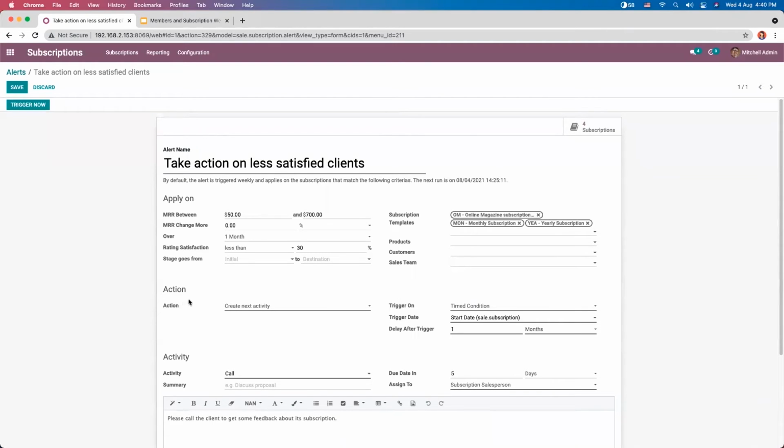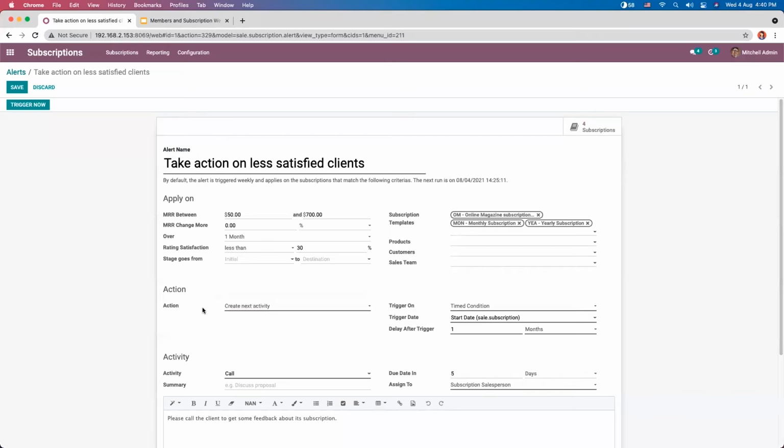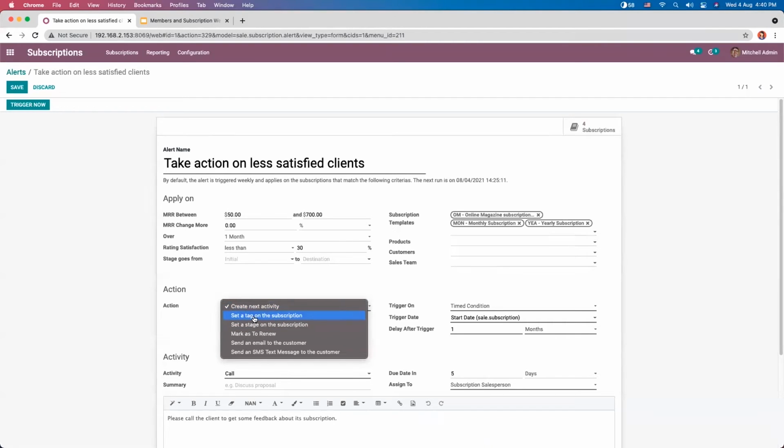Then you can add the action that need to be performed. That is what action need to be performed. So you can create an activity that allows to schedule and assign activity to the team to get feedback on their subscription. Or we can set a tag on subscription. So when you set that, we'll get the option to mention stages on it.